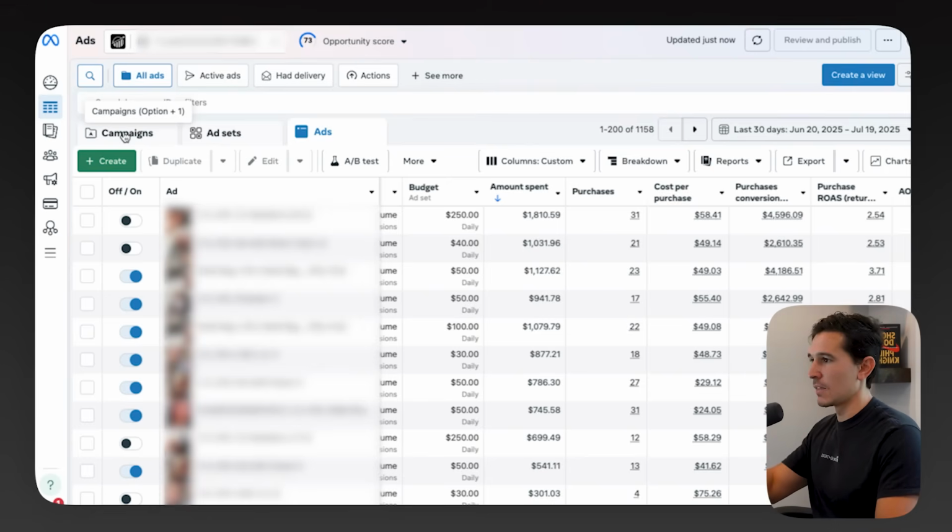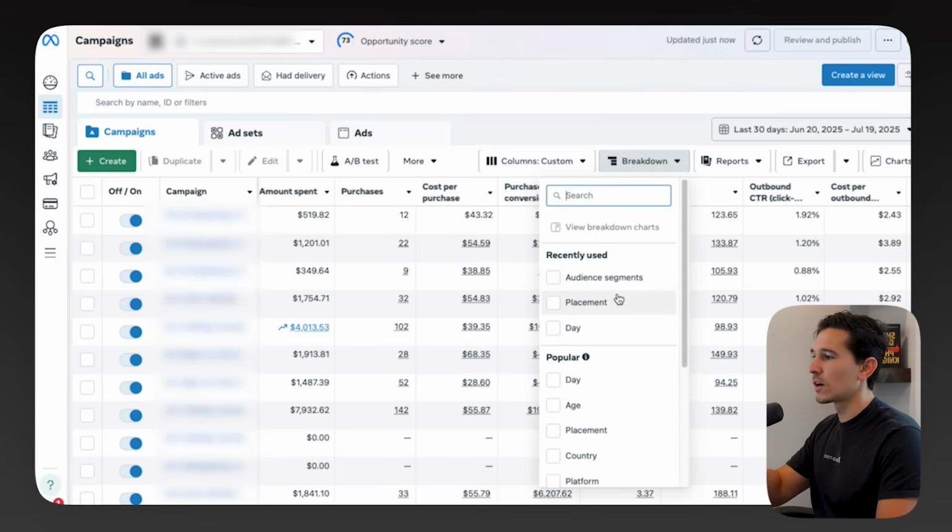The problem that we have here is that we have a person setting budgets at an ad set level, being very meticulous, thinking that they're smarter than an algorithm, which in turn is wasting a boatload of ad spend. After I got through all the ads in this account, the next thing I looked at was the breakdown. I wanted to look at the placements, the audience segments, the day of week, the time of day breakdowns. We look at everything, of course, when we're actually optimizing in an account.